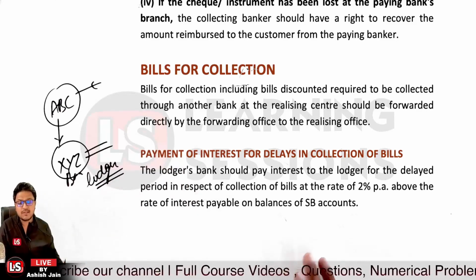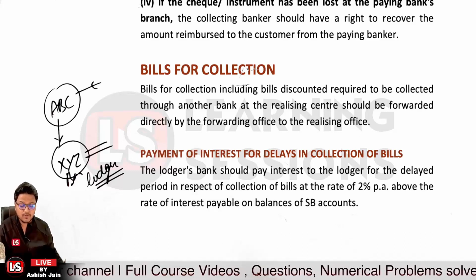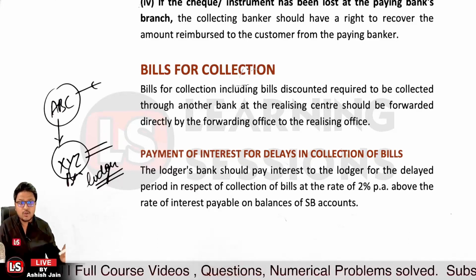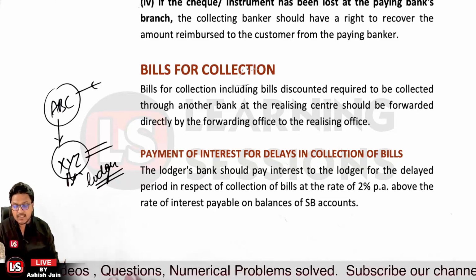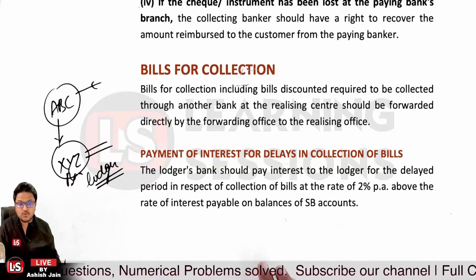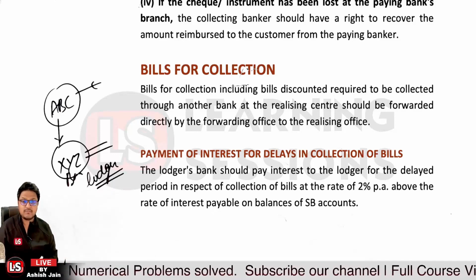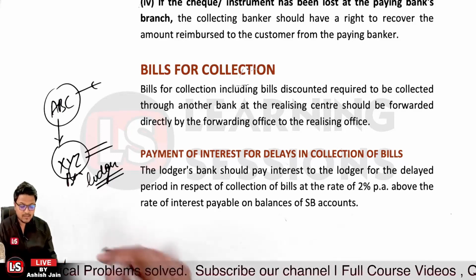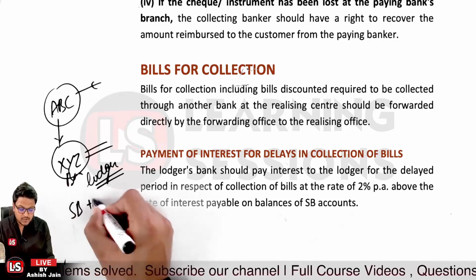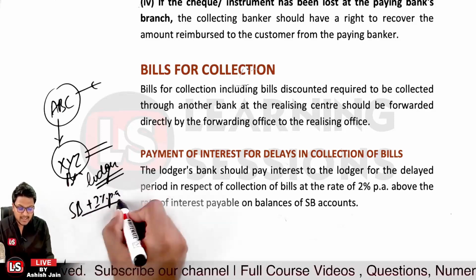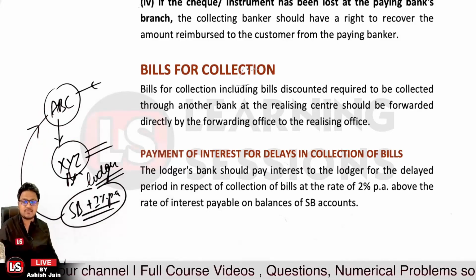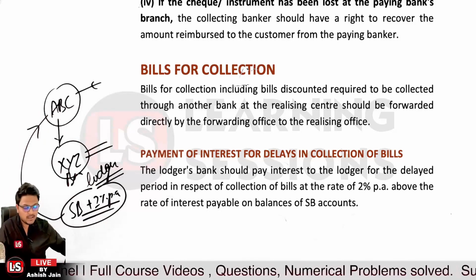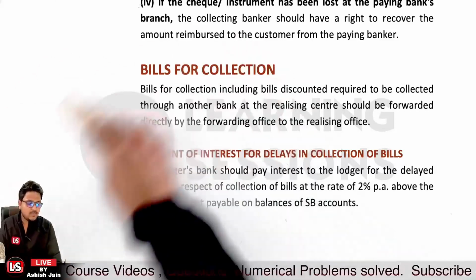So in that particular case, if there is a delay in the collection, interest at 2% per annum is payable by the lodging bank to the party in their saving bank account. Okay, so whatsoever the saving bank interest rate is, plus 2% per annum, that is to be paid for the delayed period to the ABC party. So that's the case related to it. I hope that you must have understood the same. Now let's move to the next part.